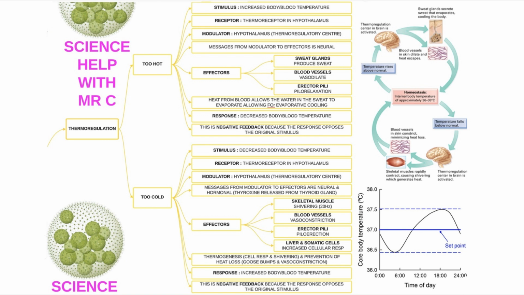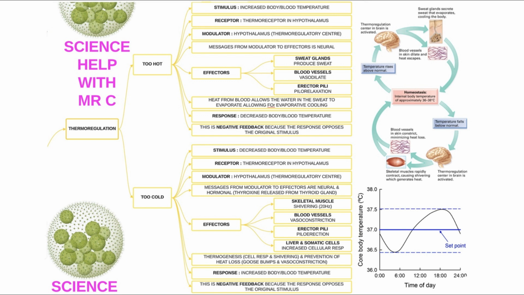Neural messages are sent from the modulator to the effectors, and here the effectors are sweat glands, blood vessels, and erector pili. Erector pili are the little muscles at the base of every hair. The sweat glands produce sweat. The blood vessels vasodilate, which means the blood vessels come to the surface of the skin, and the erector pili make the hairs relax. All of this allows the heat from the blood to heat up the water in the sweat, and when it evaporates, it takes the heat with it, and this is called evaporative cooling. The response then is a decreased blood temperature. And this is negative feedback because the response opposes the original stimulus.